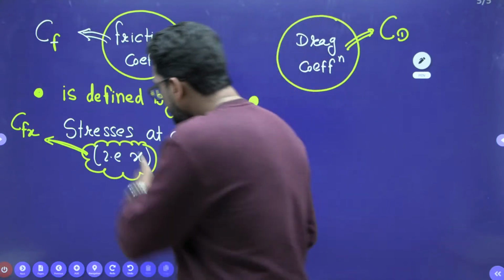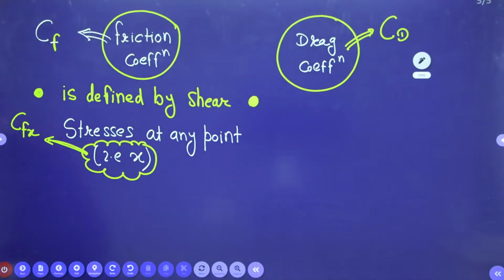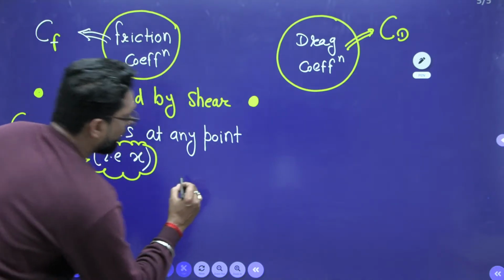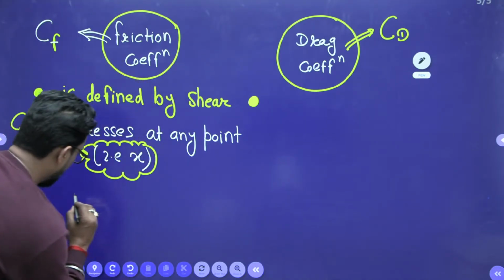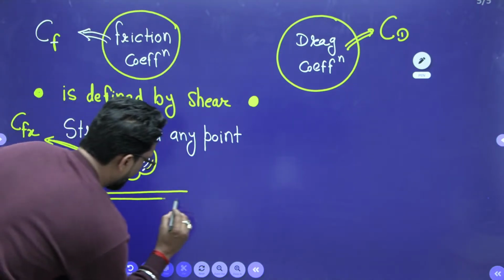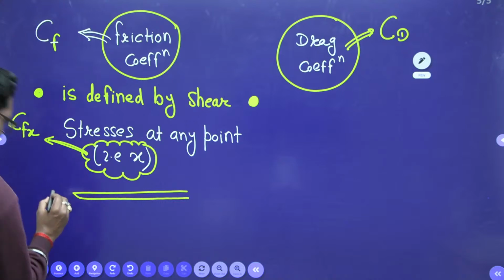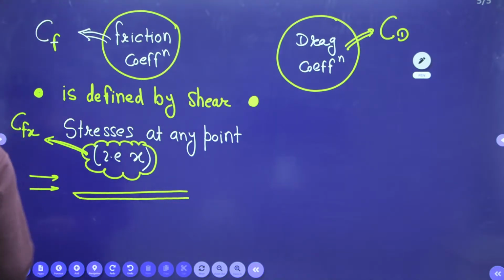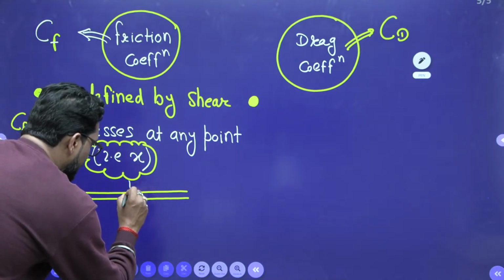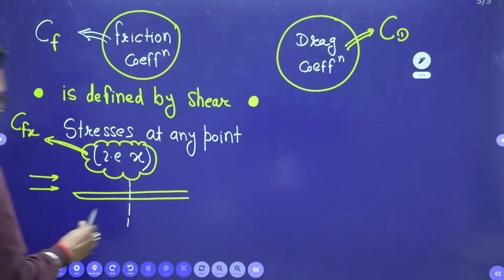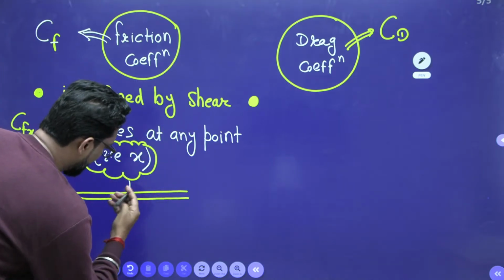Okay, right. That means if this is your plate, very important, and fluid is approaching here, now if we take any cross section, first find the shear stress on this cross section.